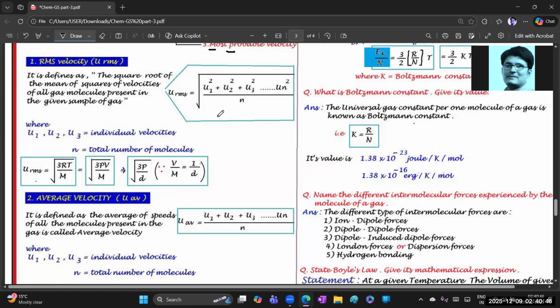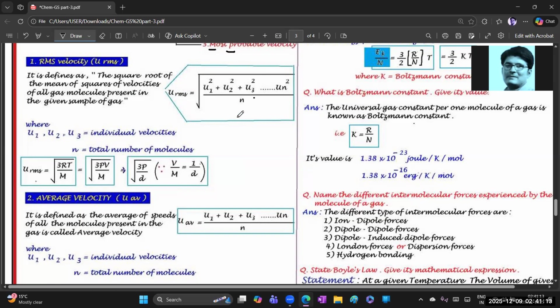Velocities of all the gas molecules present in a given sample of a gas is known as RMS velocity. Very simple. ఈ ఫార్ములా ఒకటి గుర్తుపెట్టుకోవాలి. Okay, so you make it by heart. What is that? URMS is equal to under root of U1 square plus U2 square plus U3 square, dash, goes on, UN square, by N.